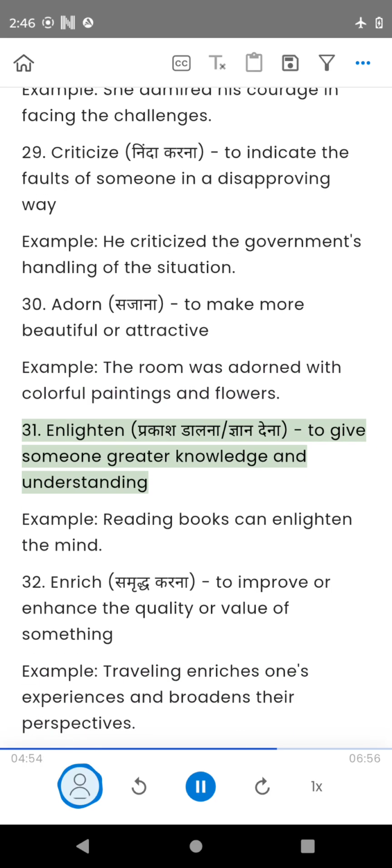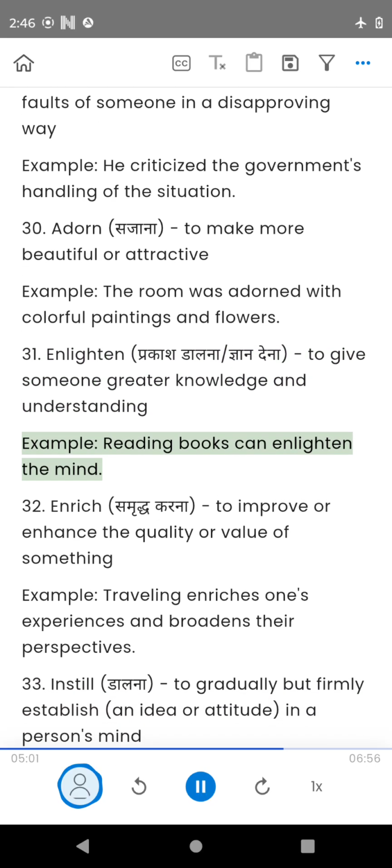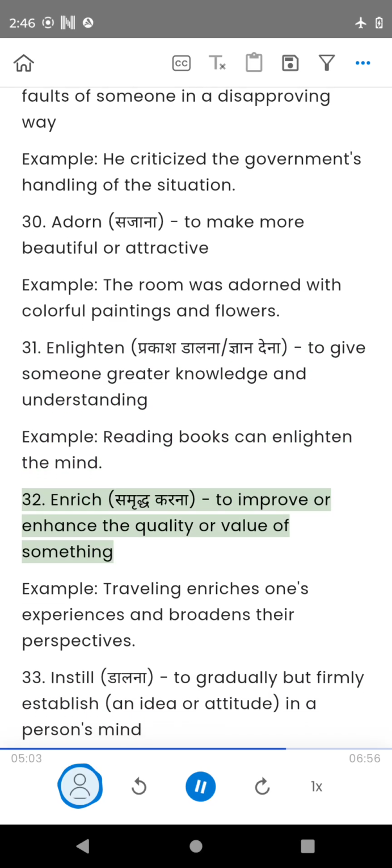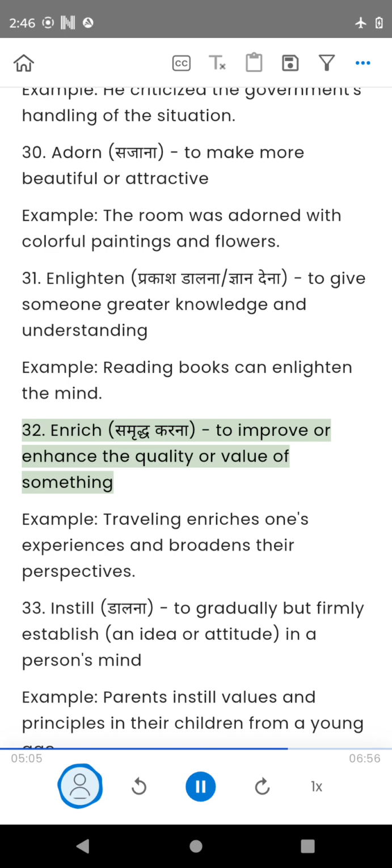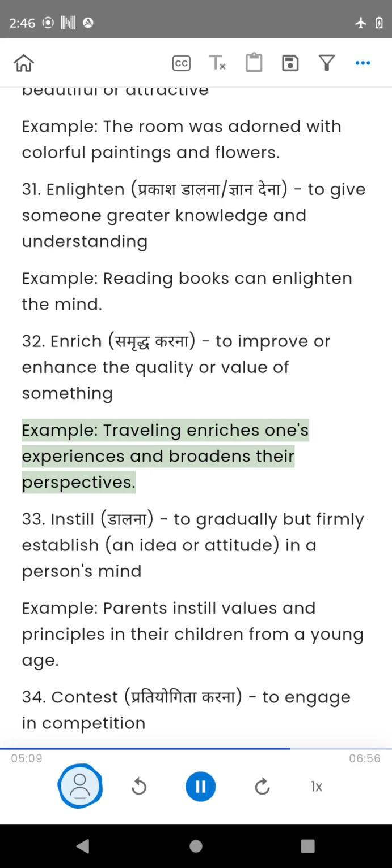31. Enlighten, to give someone greater knowledge and understanding. Example, reading books can enlighten the mind. 32. Enrich, to improve or enhance the quality or value of something. Example, traveling enriches one's experiences and broadens their perspectives.